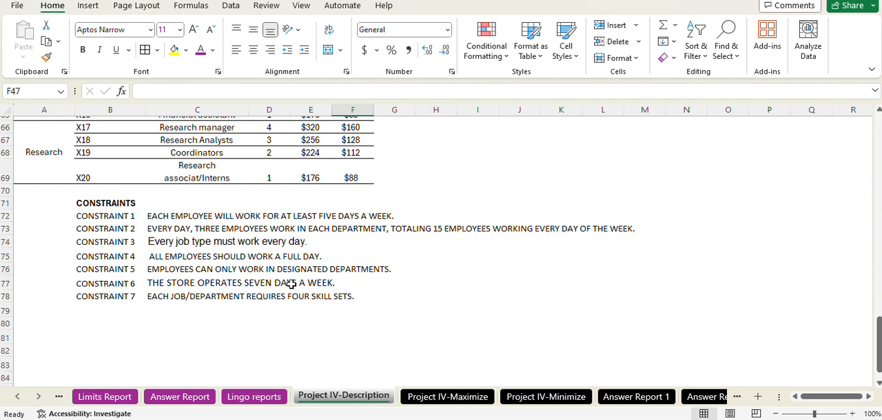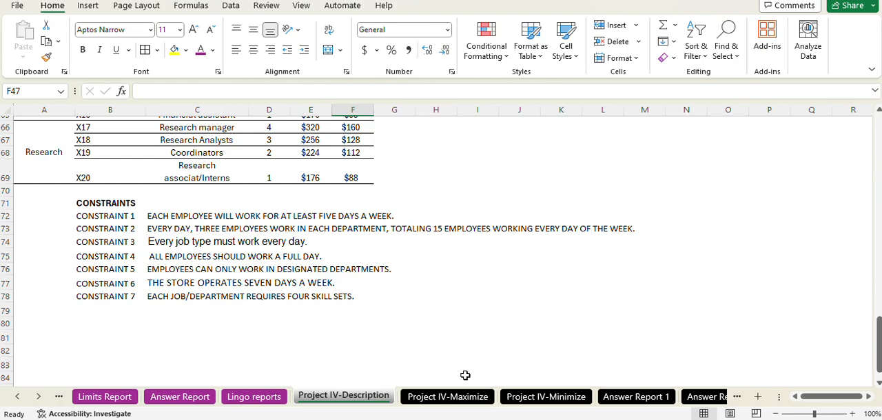The store operates 7 days a week. Each job department requires 4 skill sets. So we had to have at least 3, but we have kept 4 as our constraint in our business. And this constraint, that all employees should work a full day, means they cannot work partially. That means it is more of a binary type of problem.